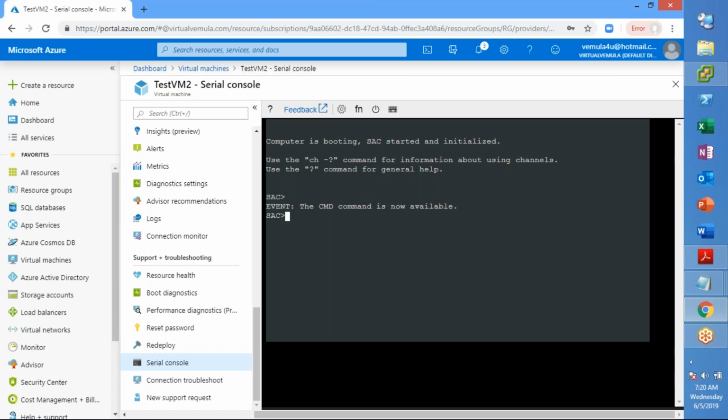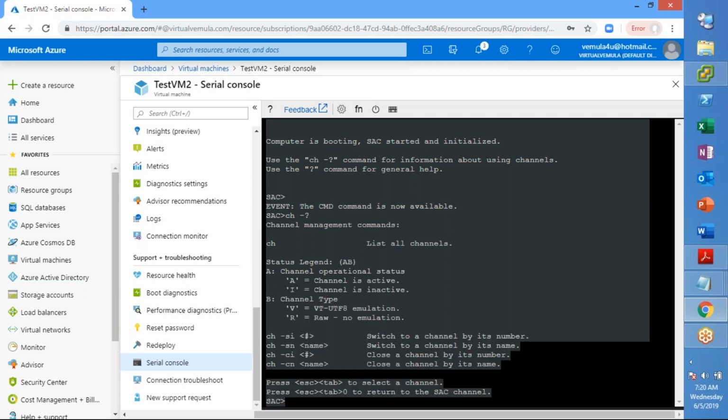let us see what we have here, right? This is the basic command. Ch is the basic command, right? So here you have to create a channel and connect to that channel, and through that command prompt channel you try to work on whatever troubleshooting step you need, right? Each channel will have a number, ch -si followed by the number. So switch a channel to its number, so every channel will have a number assigned to it, correct?